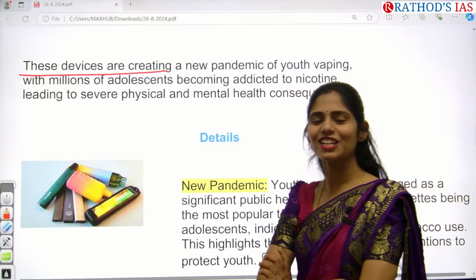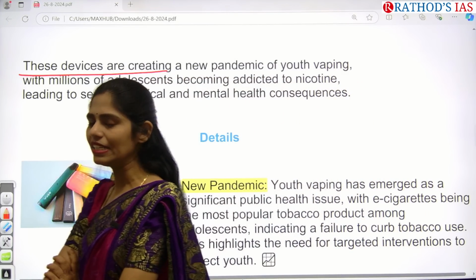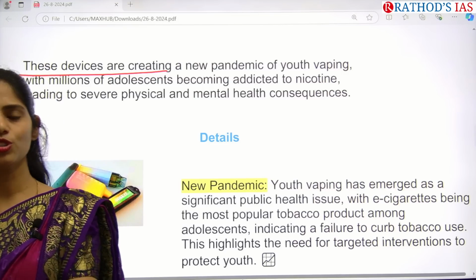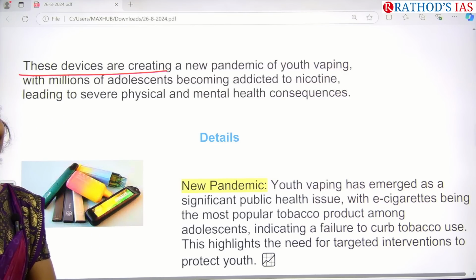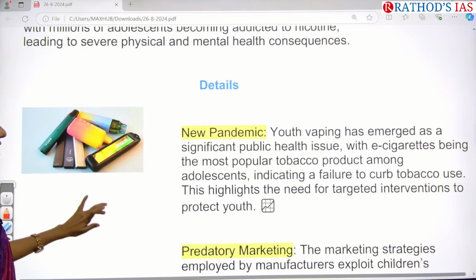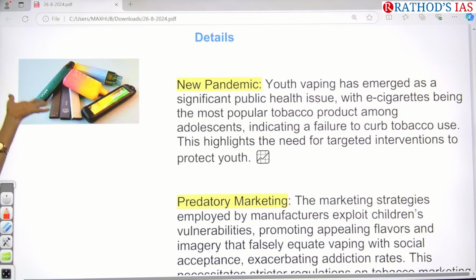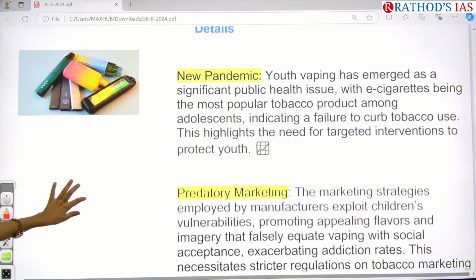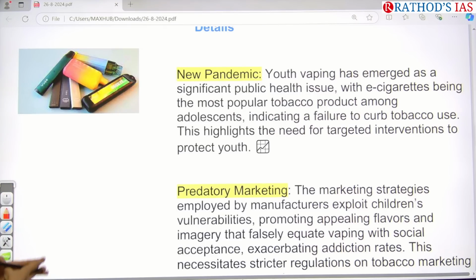Yeah, mouth cancer, throat cancer, etc. So actually this smoking, using of tobacco, causes cancer. Okay, so the key point given in this article is that because of youth vaping, it has now become a public health issue.